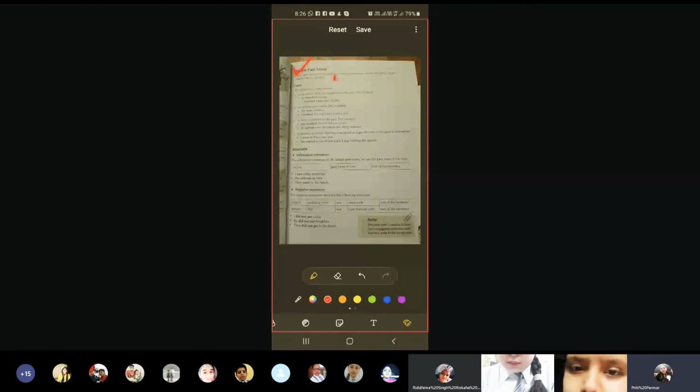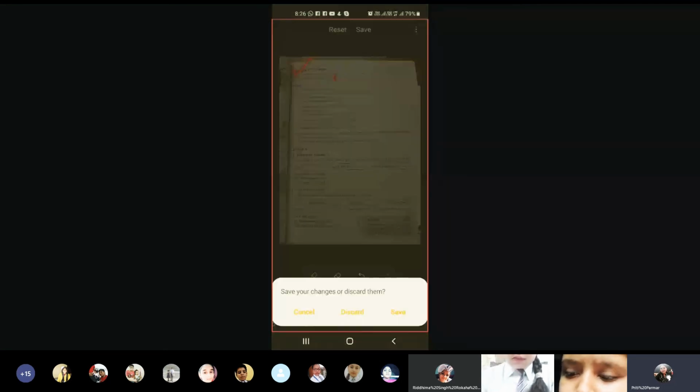Okay? You'll write: the simple past tense in English is used to describe an action that got over at a definite time in the past. Now, very simple. Simple past tense tells you any action that finished a moment before. That means it is no longer in the present. This action was done in the past. Let us see the uses. Simple past tense is used, number one, for an action that was completed in the past.